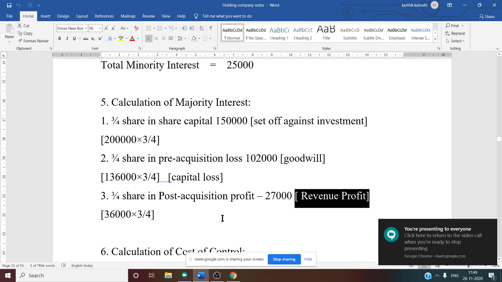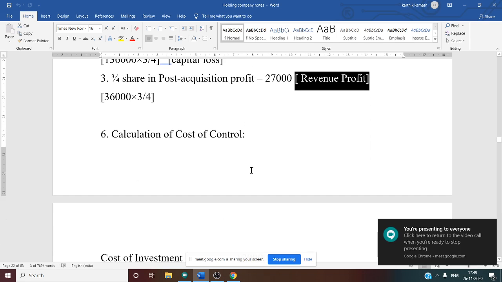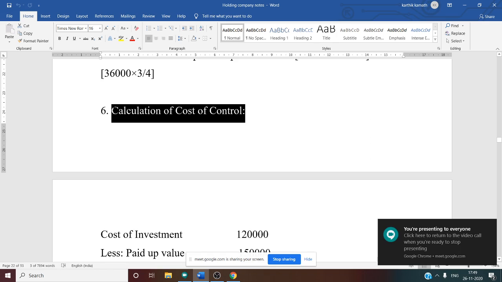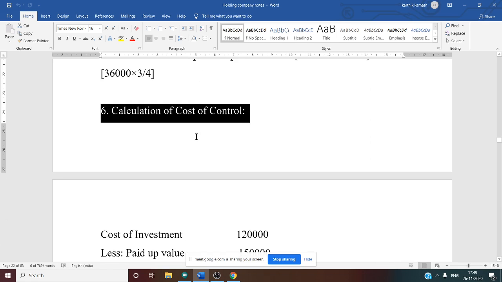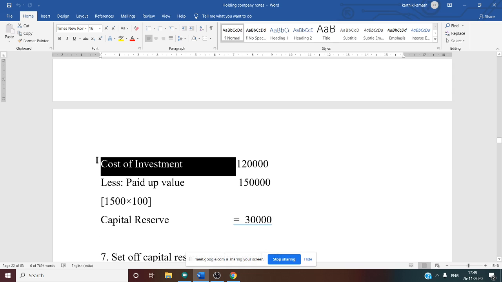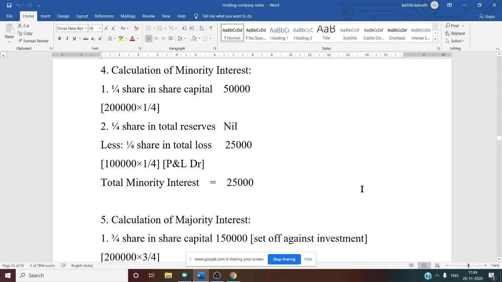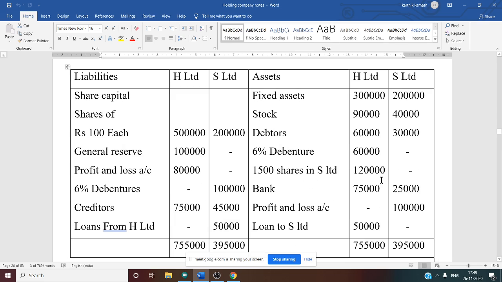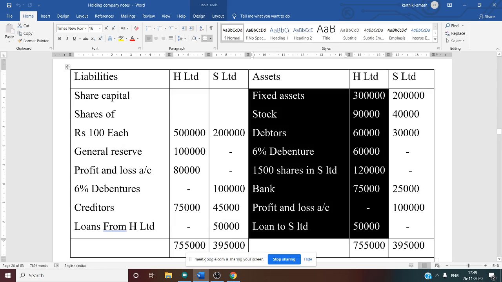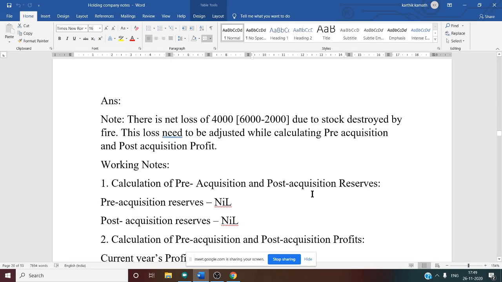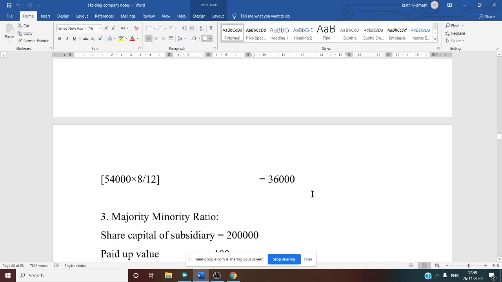So now we have to move to working note number 6. Working note number 6 is nothing but cost of control. Cost of control is nothing but the goodwill amount. We have to calculate the goodwill amount. So first thing we want is the cost of investment. Cost of investment is given on the asset side, that is, the holding company invested in a subsidiary company. If you see the question, they have given 1,20,000. See this, 1,500 shares in S Limited, 1,20,000. That means 1,20,000 is our cost of investment.